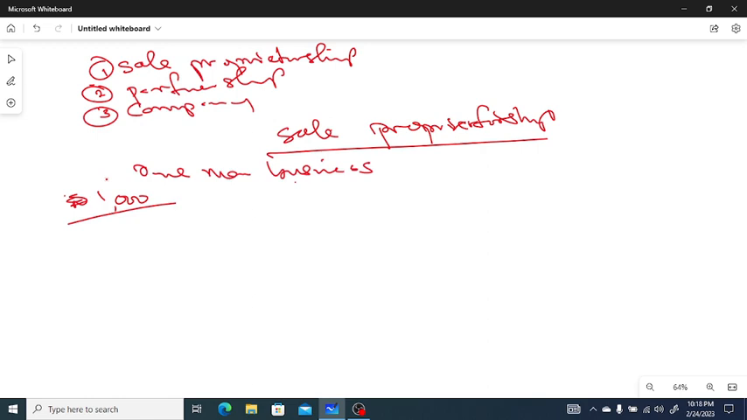So you have to pay this from your personal money, from your personal assets, because this business and you, that is the owner of the business, is the same. So there is no distinction between the business owner and the business. These are some of the features of sole proprietorship business.